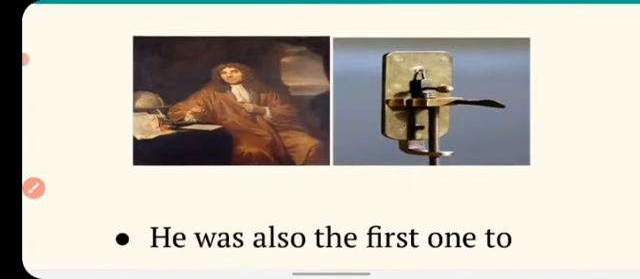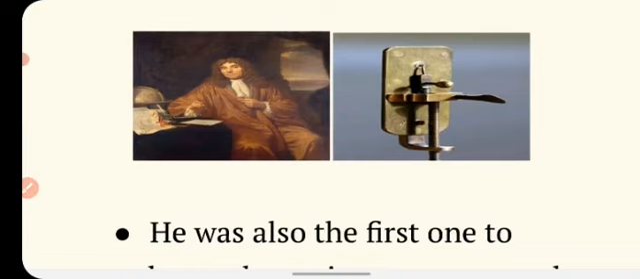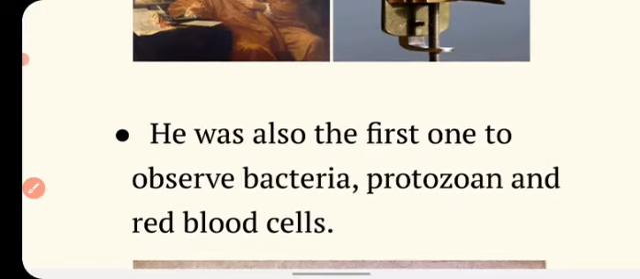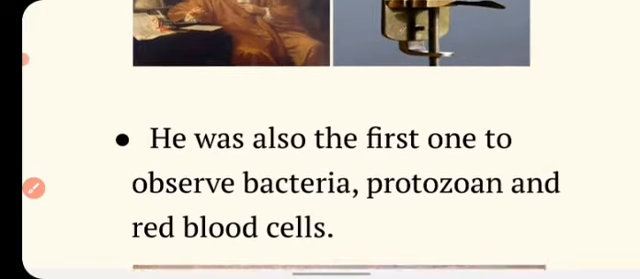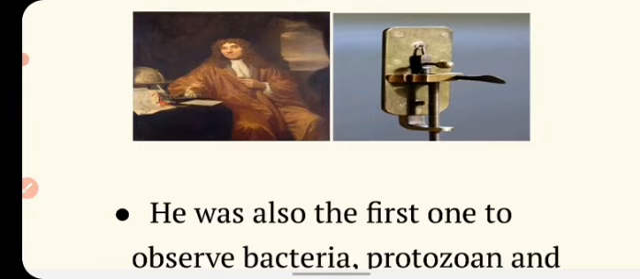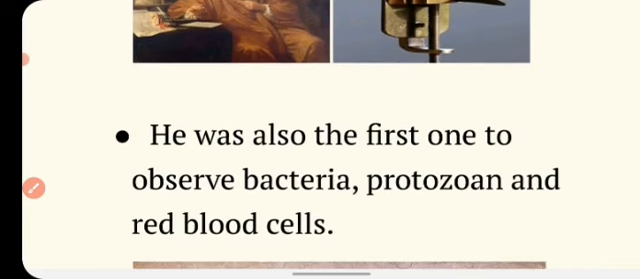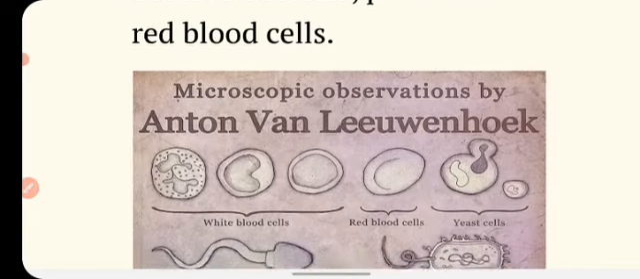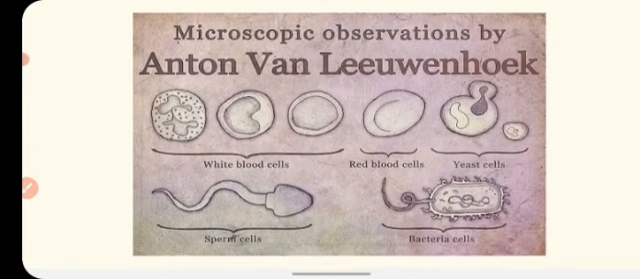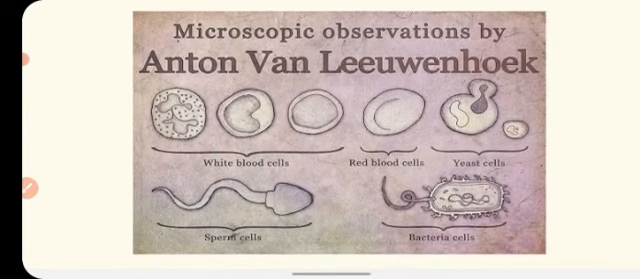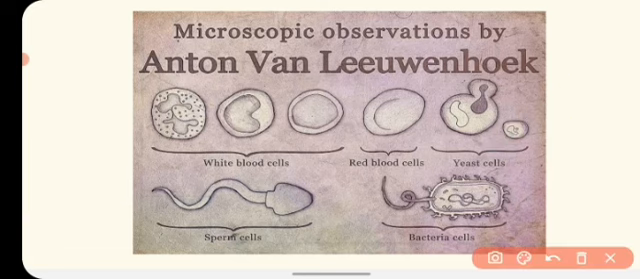Like you can see here, this is the picture of Antony van Leeuwenhoek, and this is his self-made microscope. He was also the first one to observe bacteria, protozoa and red blood cells. Under this self-made microscope, he observed bacteria, protozoa and red blood cells for the first time in the world. Like you can see here, microscopic observations by Antony van Leeuwenhoek. He drew the diagram of white blood cell, red blood cell, yeast cell, bacterial cell and sperm cell.